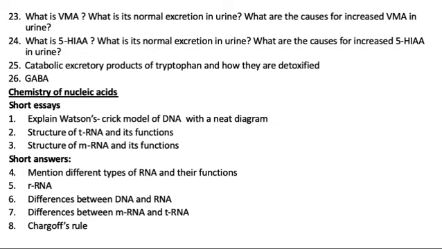What is VMA? What is its normal excretion in the urine? What are the causes of increased VMA in urine? Same thing, what is 5-HIAA? What is the normal excretion in urine? What are the causes of increased 5-HIAA in urine? Catabolic excretory products of tryptophan and how are they detoxified? Okay, then you have next question in protein metabolism, GABA. Okay, so this is about protein metabolism questions.